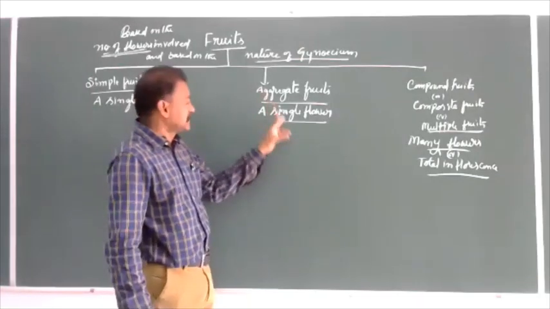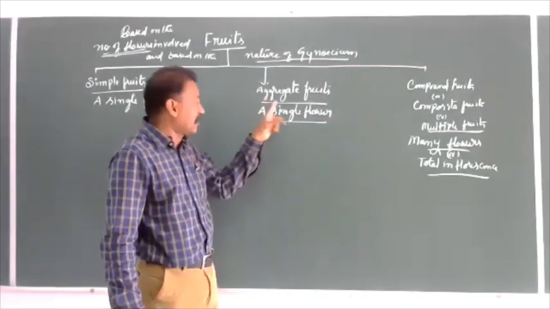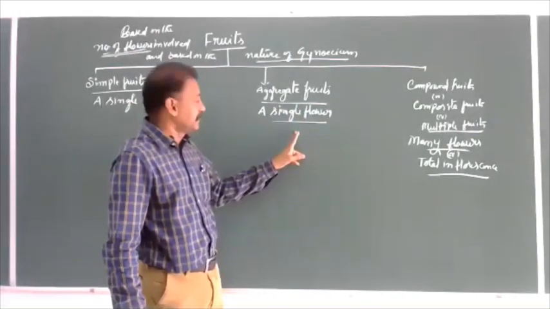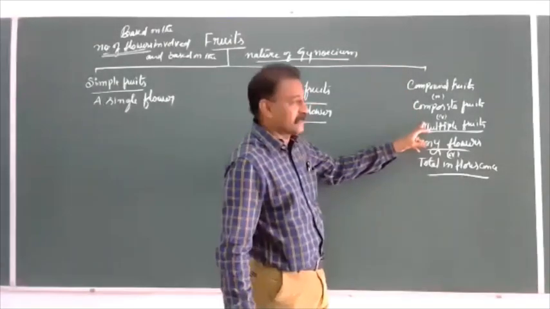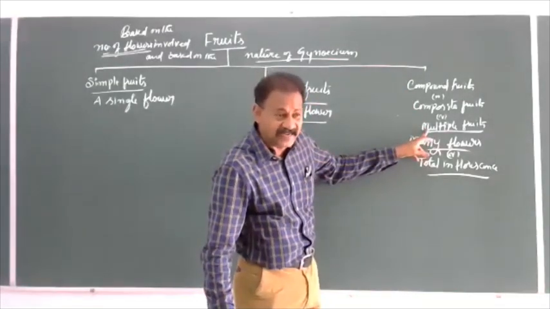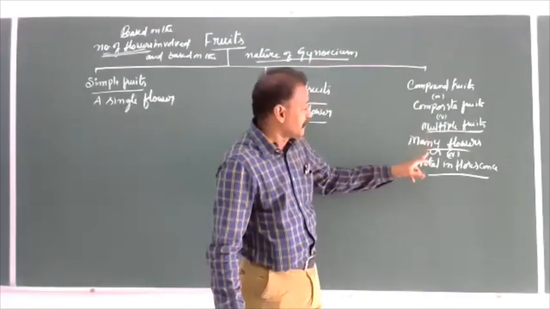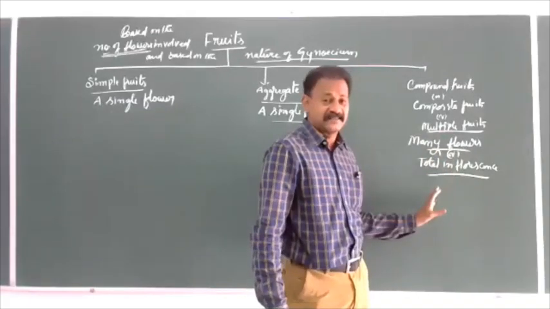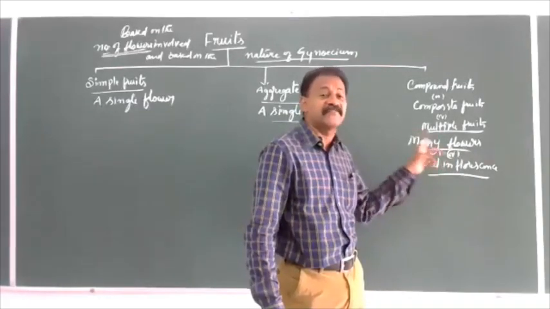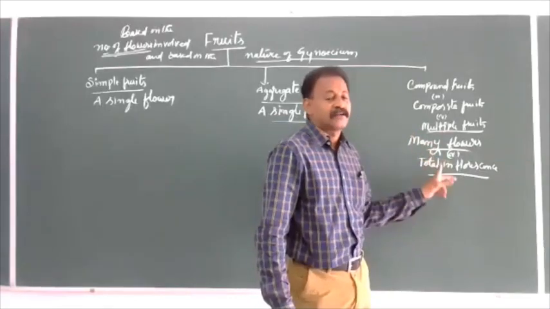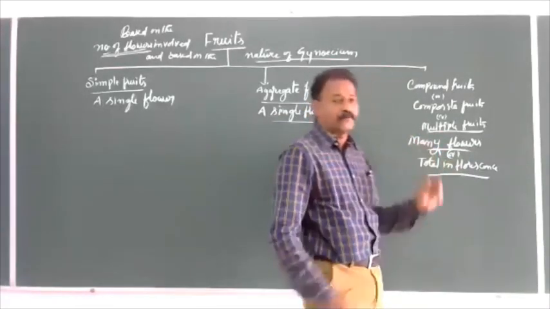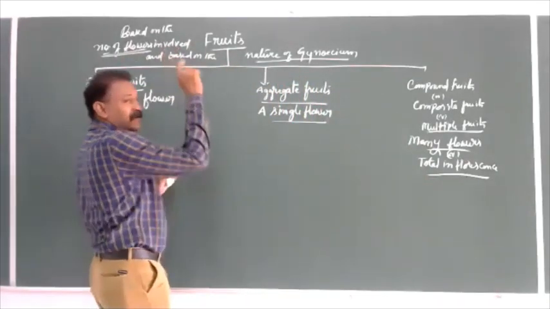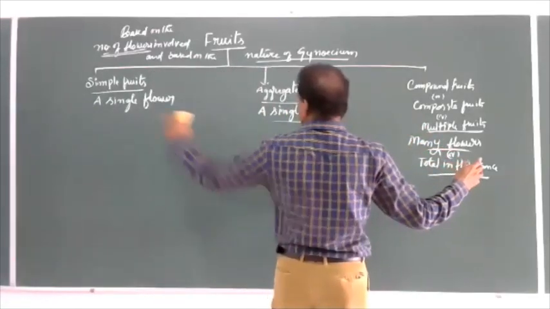Here also, a single flower is converted into a fruit, but it is called aggregate fruit. Both give the same meaning. Let us see. A compound fruit or multiple fruit or composite fruit is that where many flowers are involved or a total inflorescence of that plant is involved in the formation of a fruit. Such a fruit is called composite or compound or multiple fruit. So here, based upon the number of flowers involved, this comes under one category.